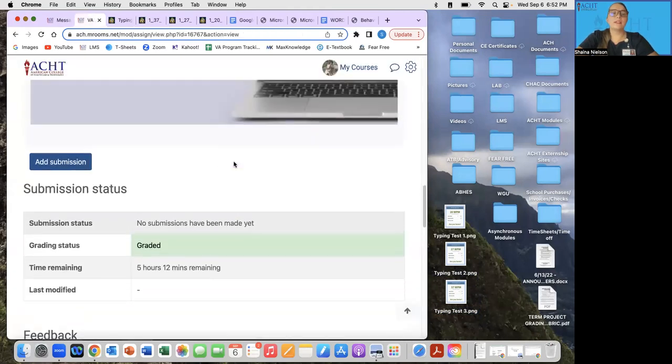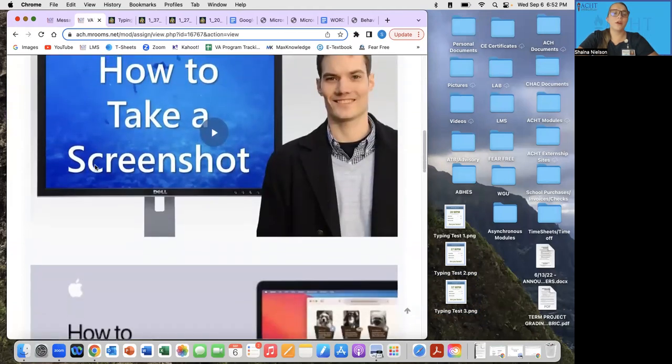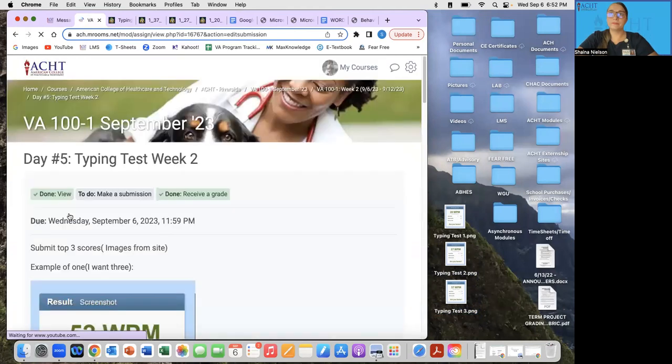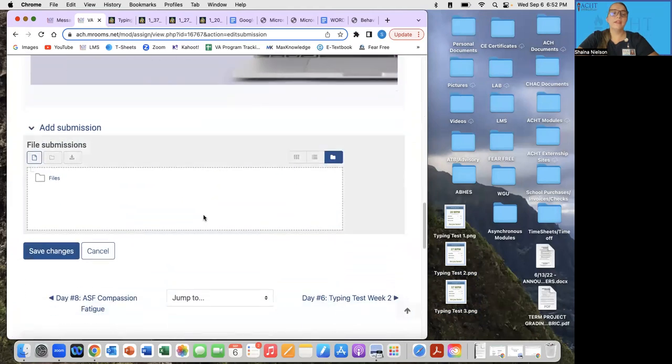So now I'm going to go back into the assignment. Again, today is day number 5 for typing test. Scroll on down, add my submission. Scroll down again. And then from here, I can either drag and drop or press the add submission file, and I'm going to show you both.